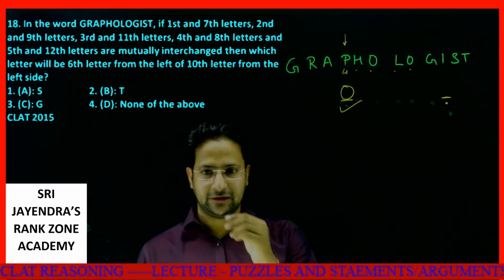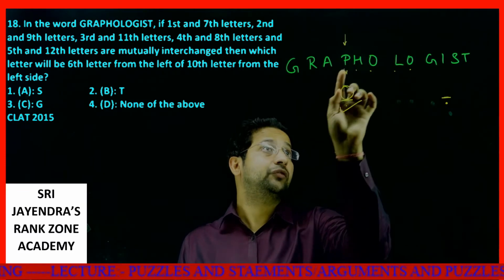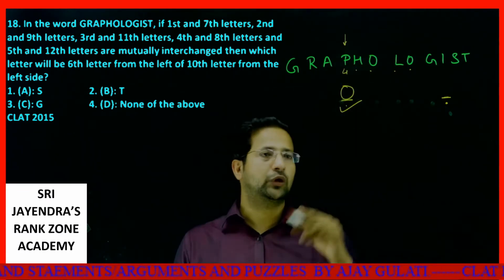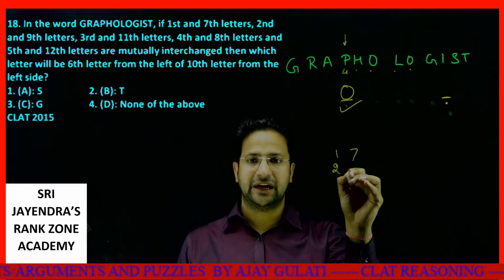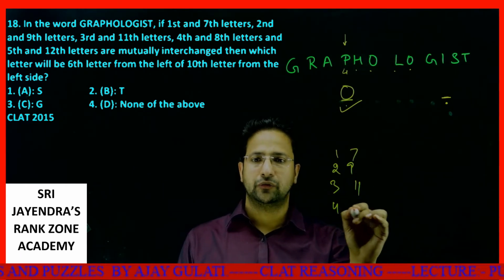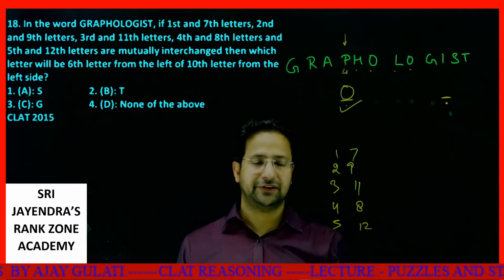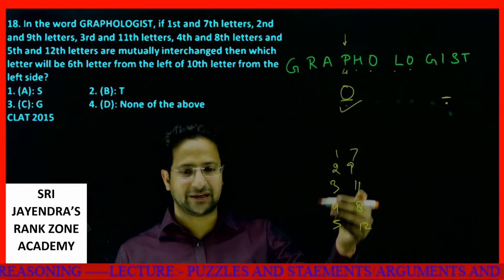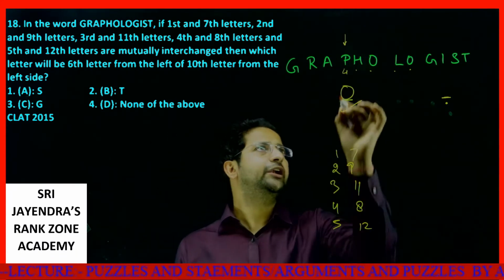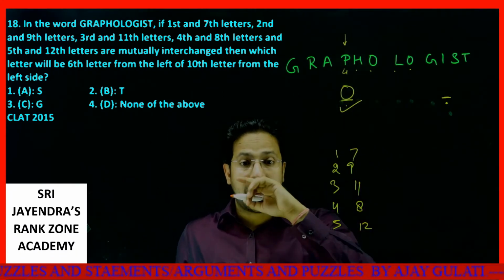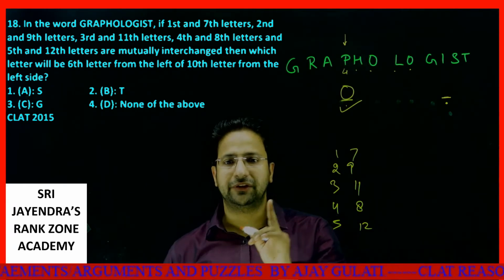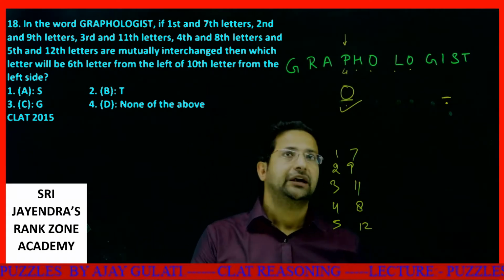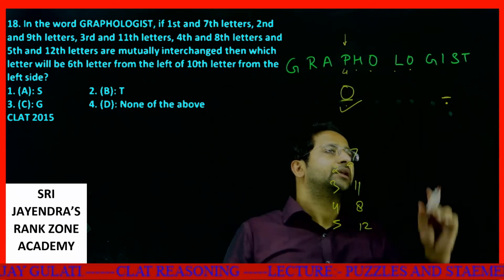Getting it? I repeat again, students. First of all, we know P and O have been interchanged. First and 7, second and 9, third and 11th, fourth and 8th, fifth and 12th. There is nothing common, no character has been changed twice. Every character comes only once. Now we need to find which letter will be the sixth letter from the left of the 10th letter from the left side. The 10th letter from the left side will be this I.